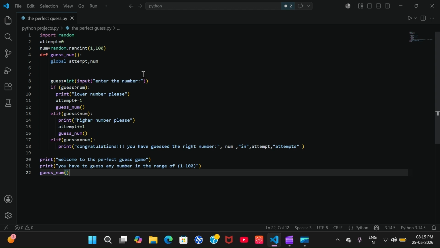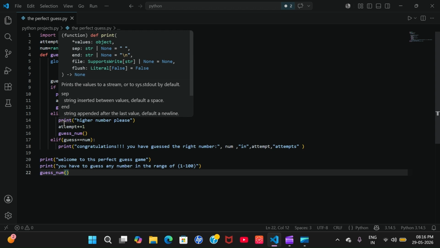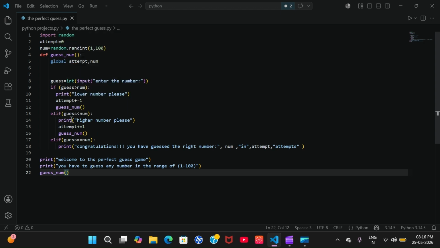If my guess is greater than the random number, then it will print lower number please, and attempt will increase by 1. Attempt was 0, and now attempt will increase by 1, and again it will call the guess number function. If guess number was lower than num, then print higher number please, and attempt will increase by 1. Then again call the function.